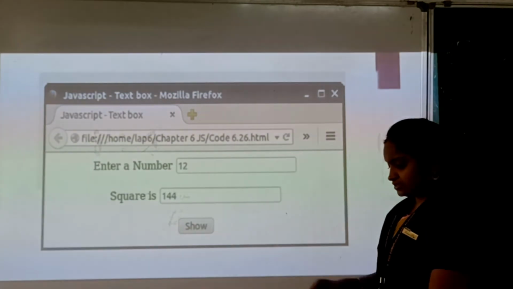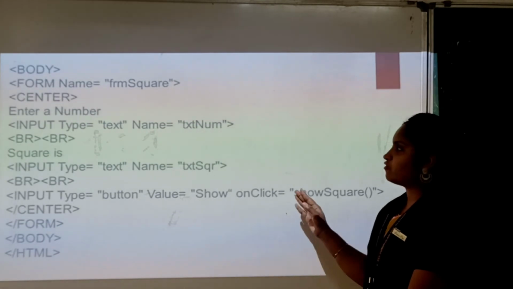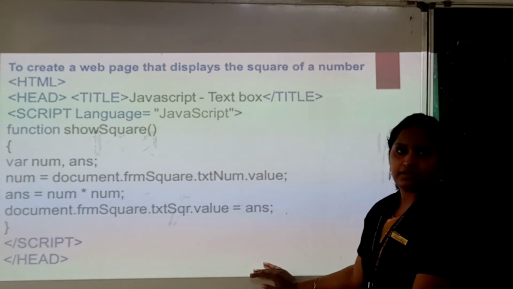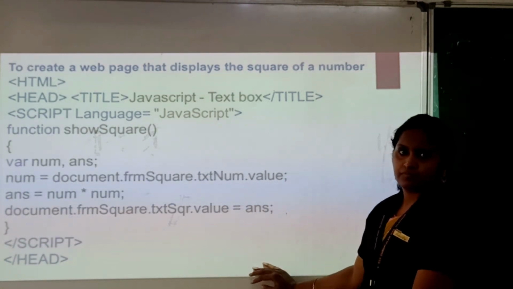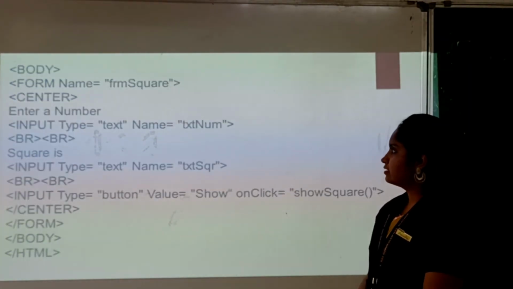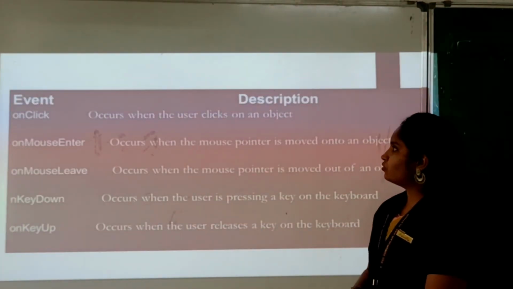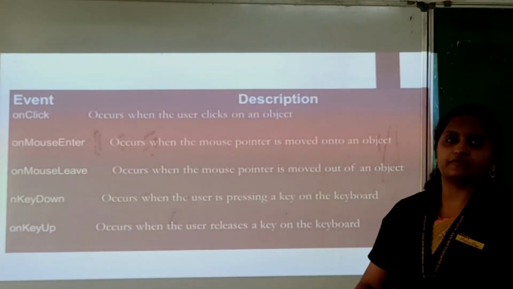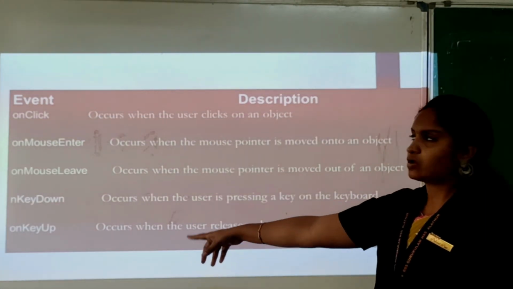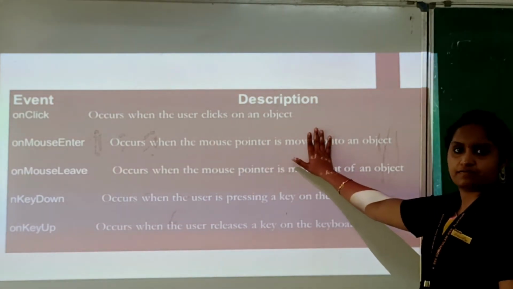So these are the function declarations in JavaScript. Using the forms only we are accessing the content. So before that you have to declare the program or the functions in JavaScript. Clear? So here is the form method, the final form. Like this on click we have different functions also. Here it is on click. This is the event. On click means while clicking on the button or object it will display the value.